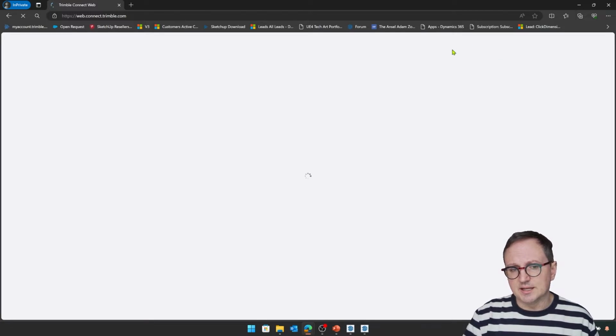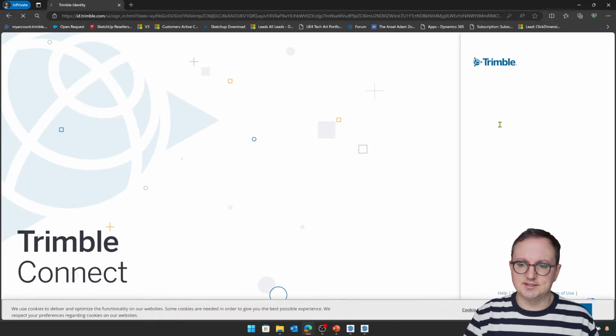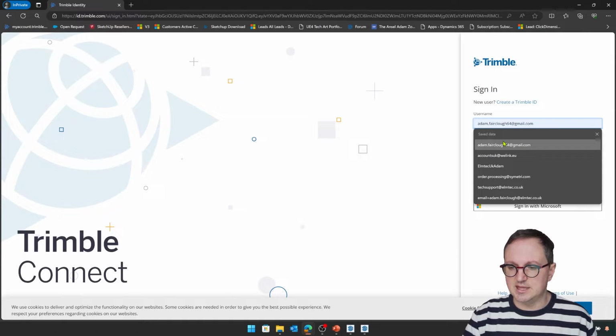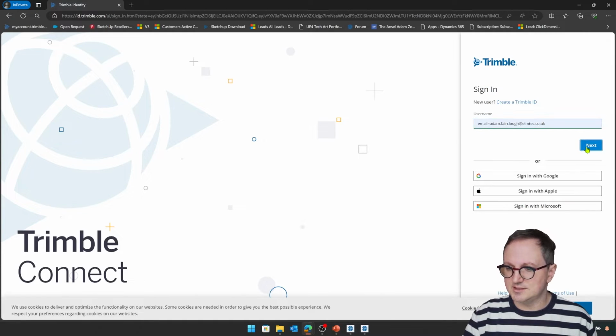If we did want to look at the actual Trimble Connect interface very briefly, one of the things I also really like about Trimble Connect is that it versions our files every time we save.